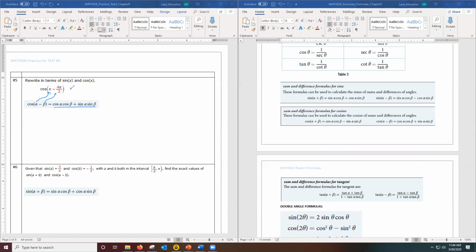All right, it says I should write cosine alpha, but our alpha is x. So say cosine of x. Cosine x. Next is cosine beta, but our beta is 4 pi over 3.